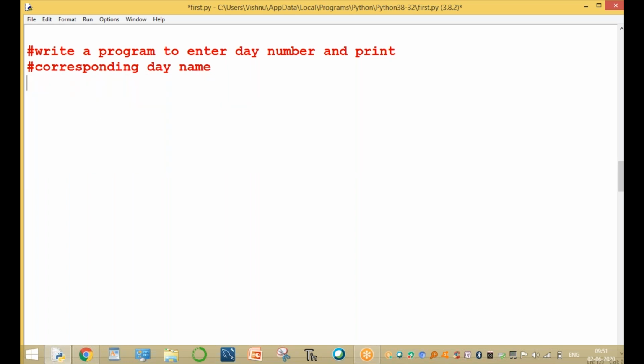Here, for example, enter the day number: num equals input of enter day number. Clear? The first one is the day number. First, if we take the values.